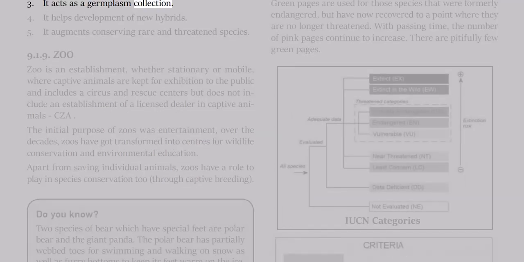3. It acts as a germplasm collection. 4. It helps development of new hybrids. 5. It augments conserving rare and threatened species.